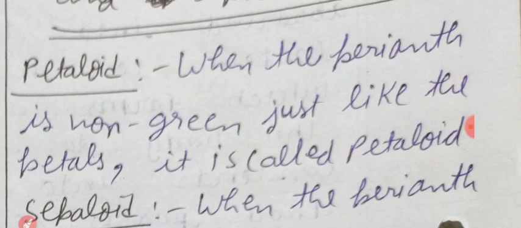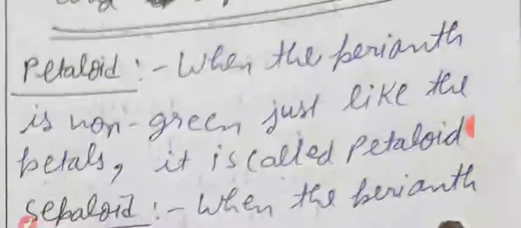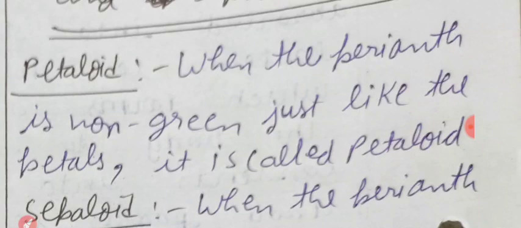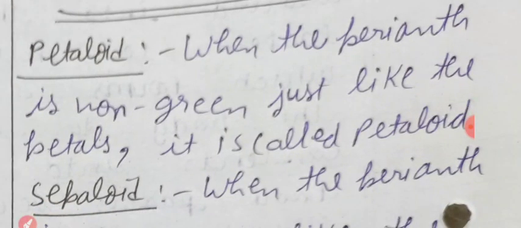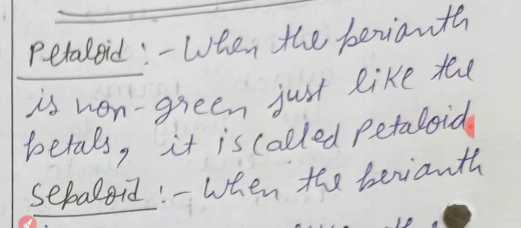When the perianth is non-green, just like the petals, it is called petaloid. All of you must write it, very important.